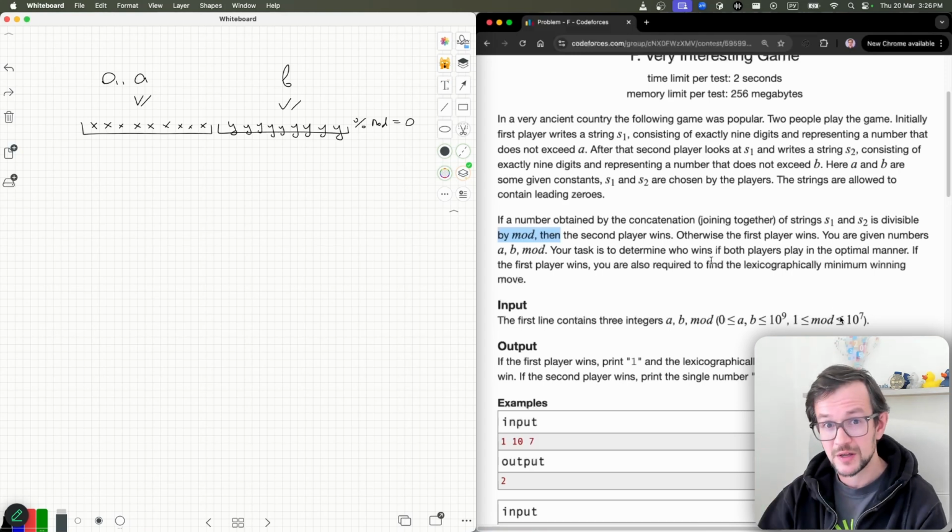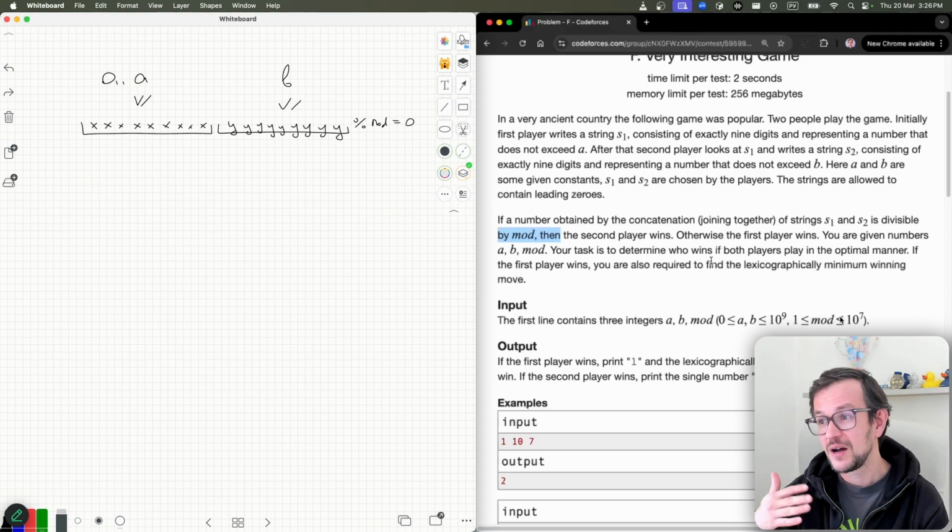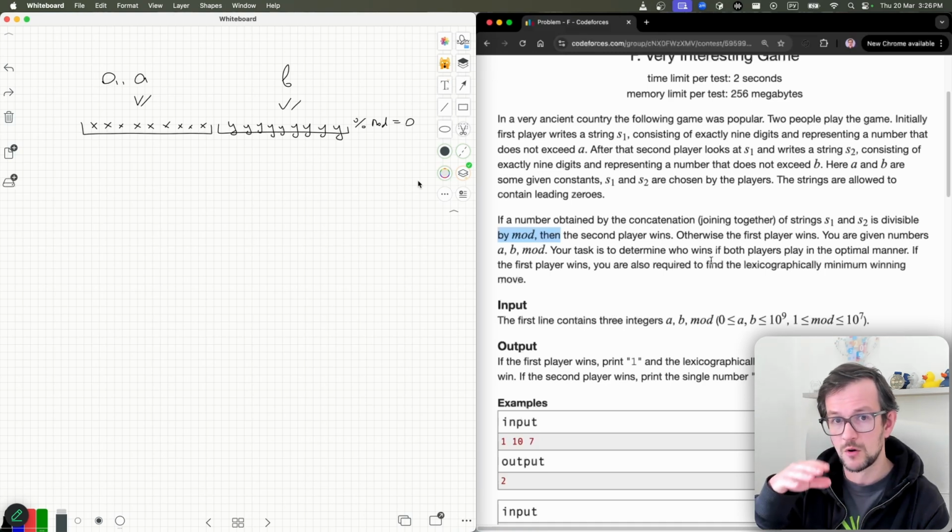Now you have these observations, and you start thinking about the algorithm. What you can think is, okay, you are the first player, so you pick some digits here. The only difference you make is the remainder of this number modulo mod. Again, we're looking at all numbers only modulo this mod. So which remainders modulo mod can you produce?